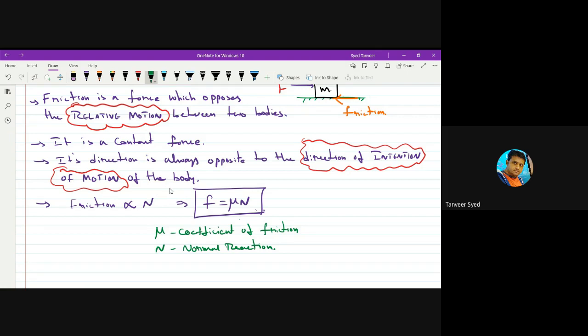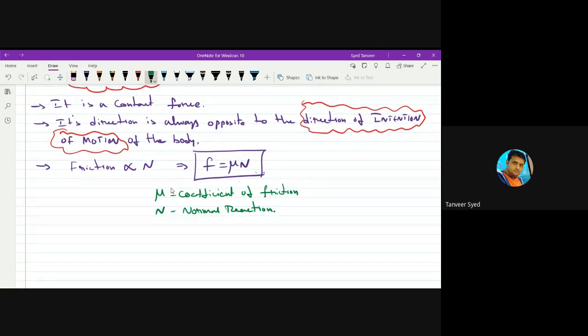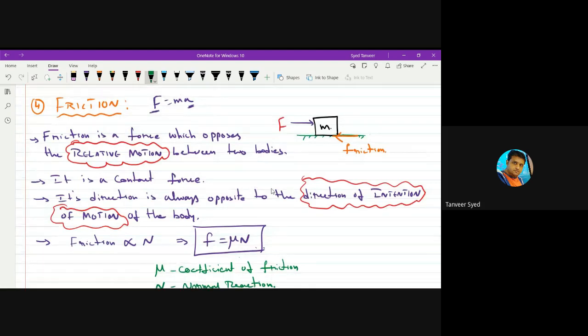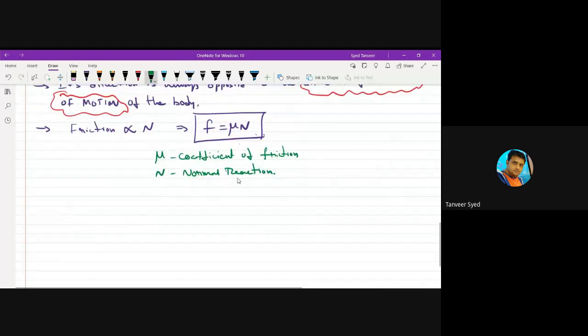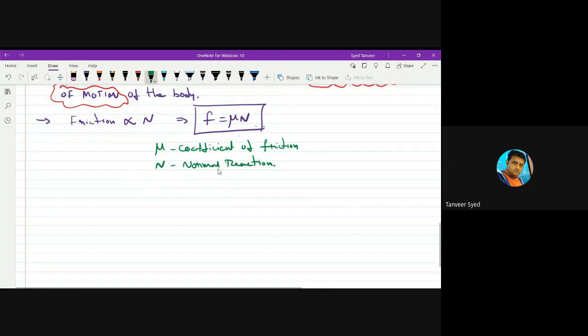Friction actually forms half of this chapter, laws of motion. 50% of this chapter is related to friction. So it is to be studied in detail. For now, I am just giving you the idea of what is friction. Okay, this is friction. The other details, we'll get into them when we go into the details of this topic.